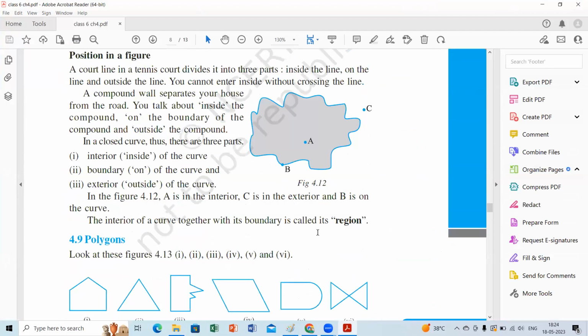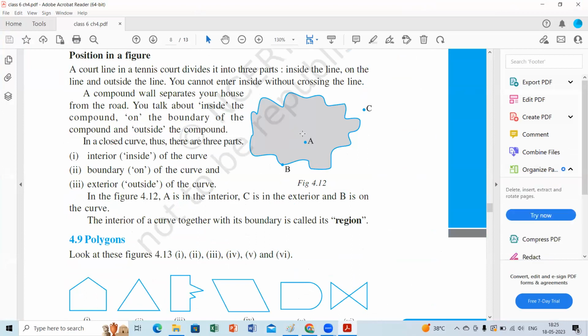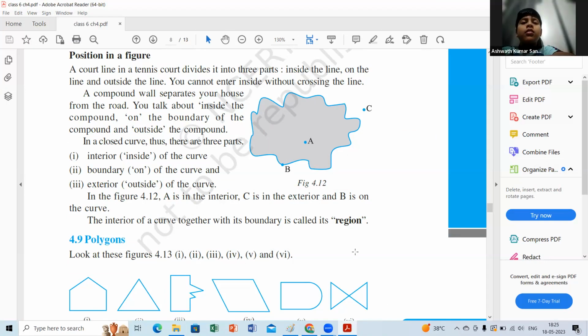Oh, yesterday this point I forgot, children. Interior, exterior and the boundary. If you see the figure, there is a plane given. So with a point A, is it interior or exterior, children? Point A. Interior. Very good. Point C, Ashwar. Exterior. Monish, is it B? Point B lies where? Point C is exterior. Monish, is it interior or exterior?